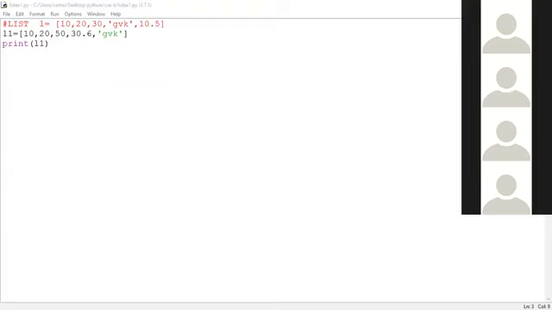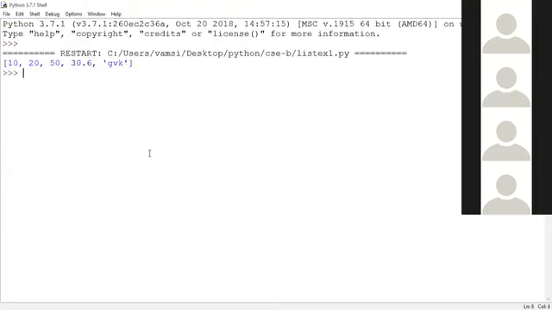Run the program. Are you able to see the output? Hello. Yes, sir. So what is it displaying? It is displaying the list of elements. List is a collection related data type by using which we can handle multiple data elements. Is it clear, guys? Yes, sir. So go to the code window.